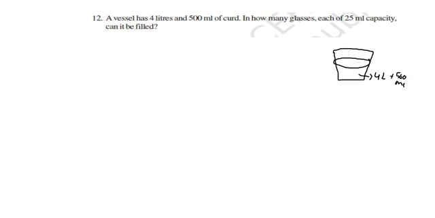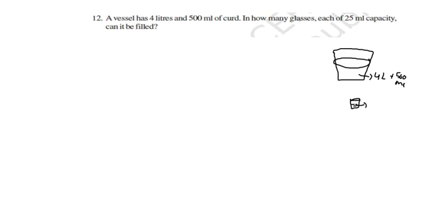Now the question is, how many glasses, each of 25 ml? Whatever we got in the vessel, we are taking out with a glass. In other words, we are taking out the curd using one small glass, that is a 25 milliliter glass.